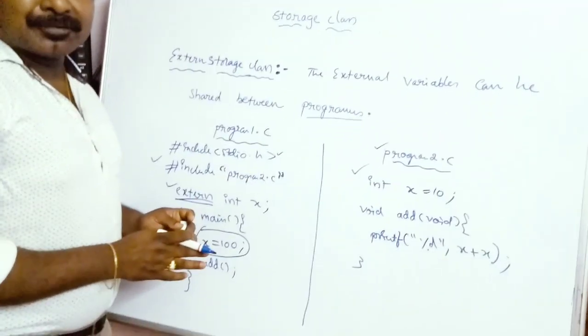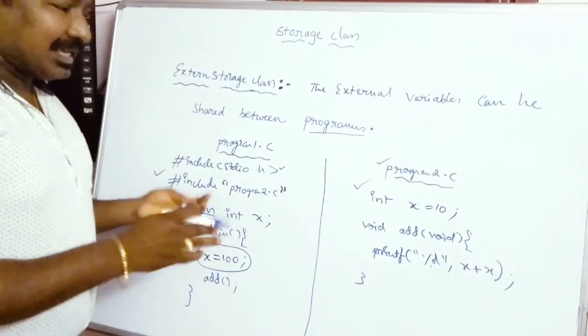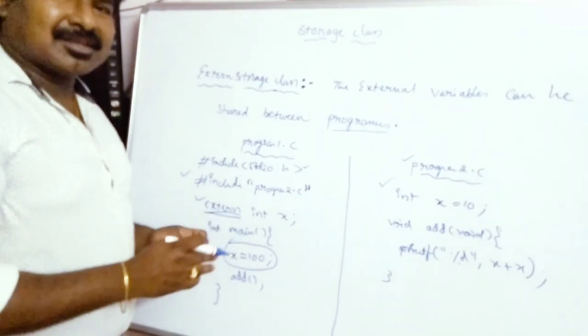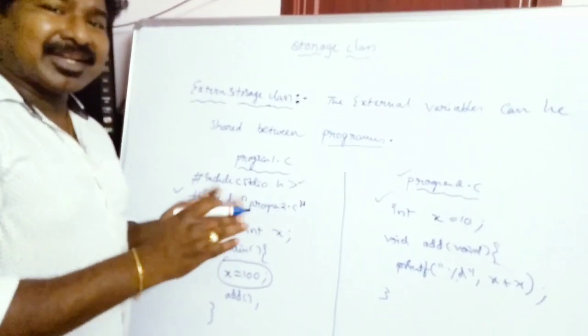In another way, these external variables can be created within the same program. So I'll show you that example.